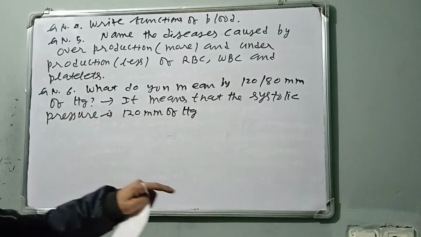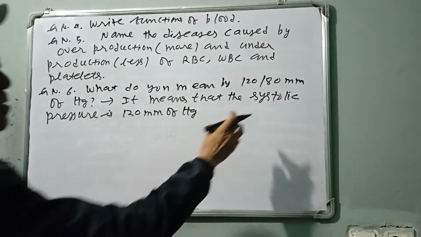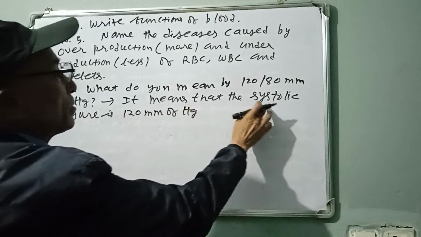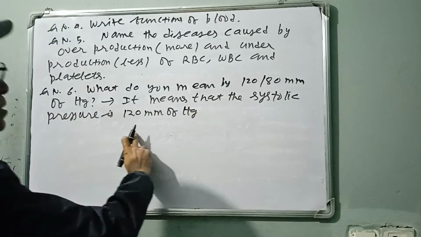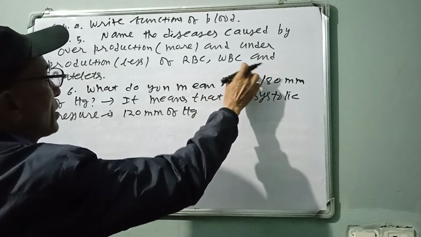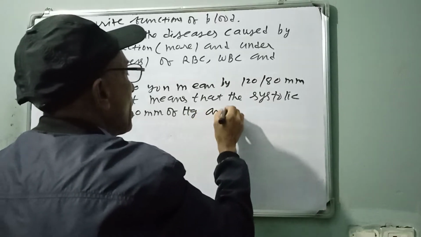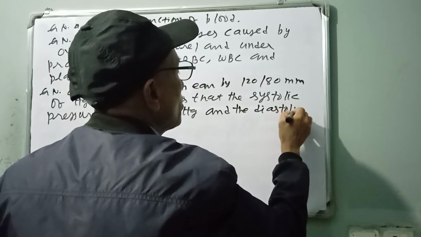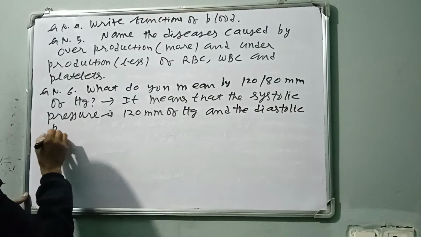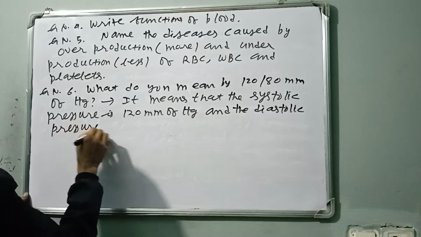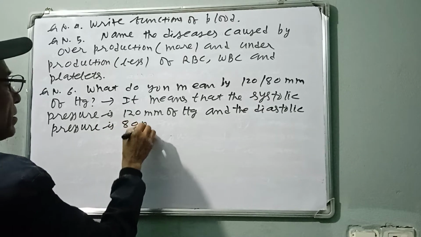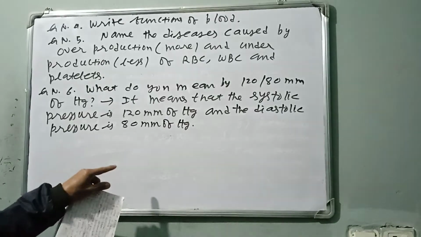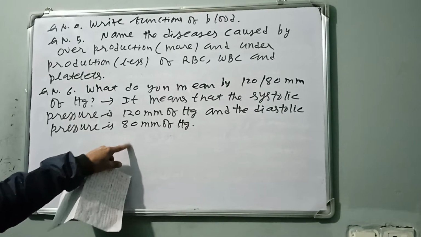That means when the ventricles contract, the blood pressure is maximum and it is called systolic pressure. And the diastolic pressure is 80 mm of Hg when the ventricles relax or expand.